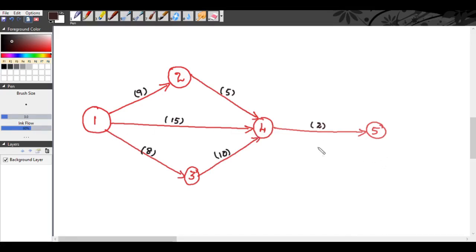So we will do forward pass computation and backward pass computation to find the earliest start time and latest start time for each event. Okay, first of all we will do the forward pass computation so that we can find the earliest start time. The earliest start time we can put in rectangular boxes.